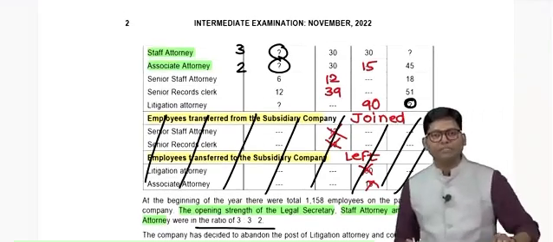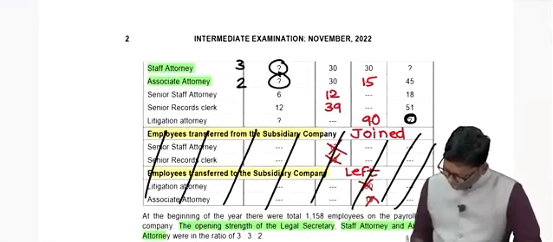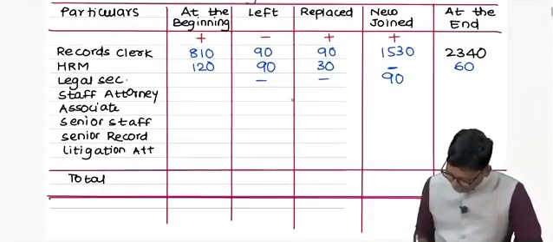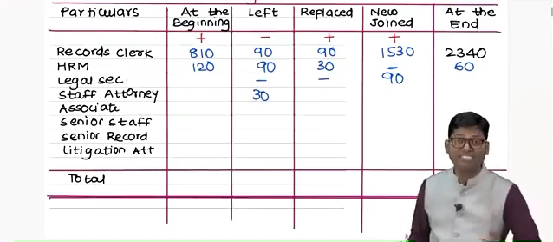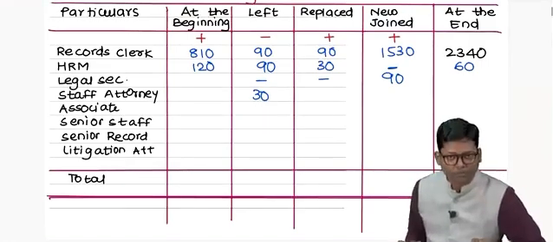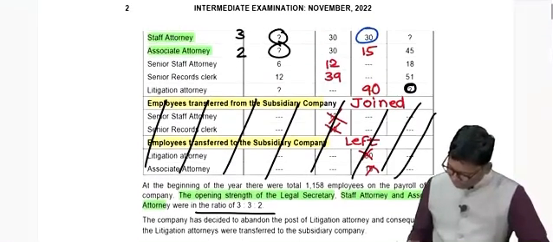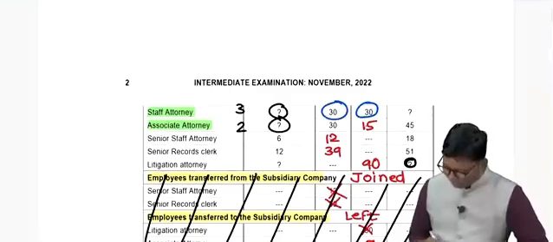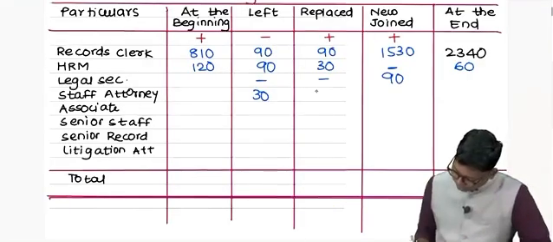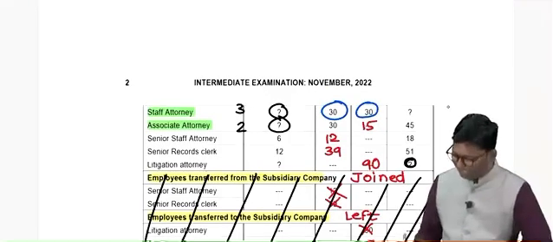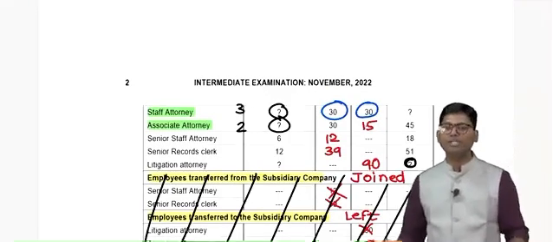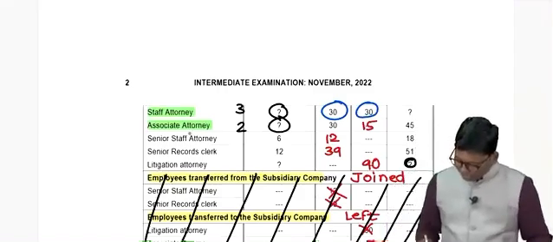Staff attorney. For staff attorney, left employees are available with us. They are 30. If 30 employees are left, first I will record these 30 employees in the left column. Please practice this question one more time. The same question is there in the JKSC textbook also. Now 30 employees left and 30 employees joined, so all 30 will be considered as replacement, no new joinees. And again, no final number is given in the question, so no calculation is possible.